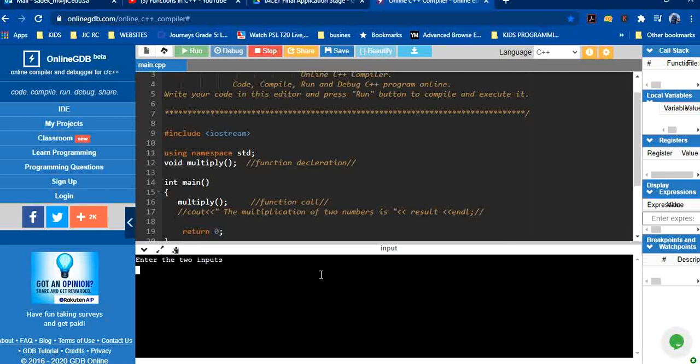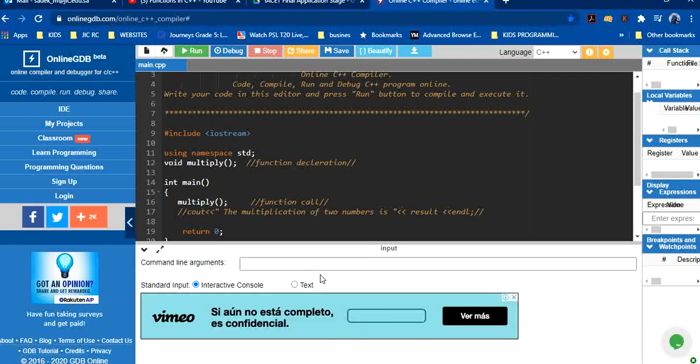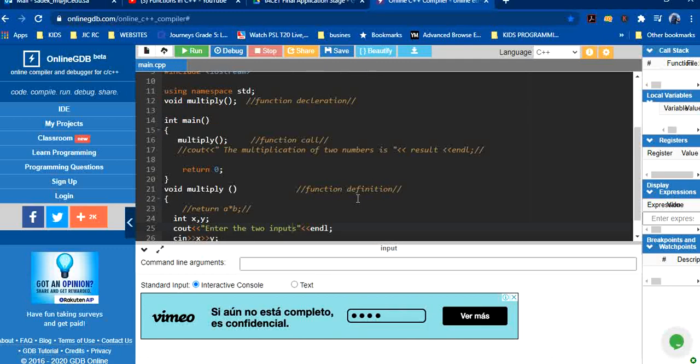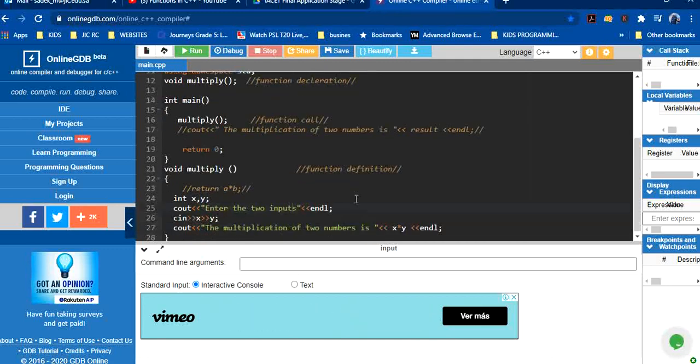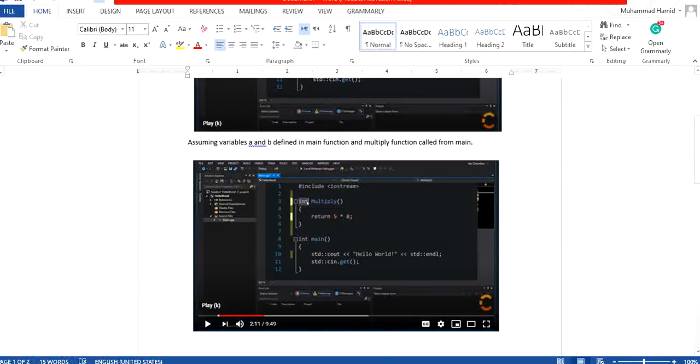So let's say 5. Now this all is happening within the function block, and then it finishes, comes back to the main and finishes. So there are multiple ways. You have functions with input and output, function without input, only output, function without output, only input, or function without any input and output, depending upon what kind of application you have.